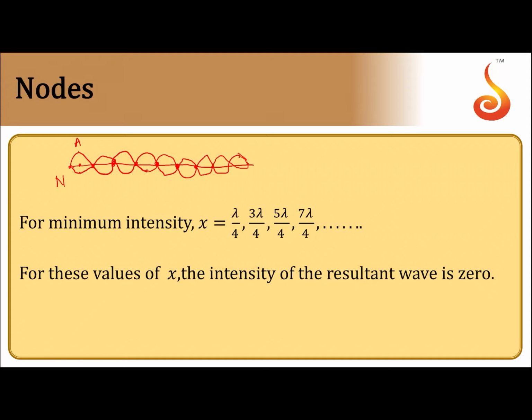So these points of minimum intensity, that is minimum amplitude, means here it is 0. They are occurring at a distance from the rigid support. Let us say this is the starting point. If we take distance from here as x, for any arbitrary point at lambda by 4, 3 lambda by 4, 5 lambda by 4, 7 lambda by 4 and so on, you will get these points. So these points are called nodes. A node is a point in a stationary wave where displacement is 0 at all times.